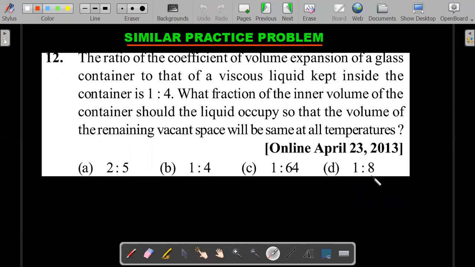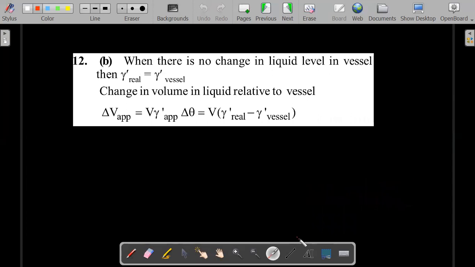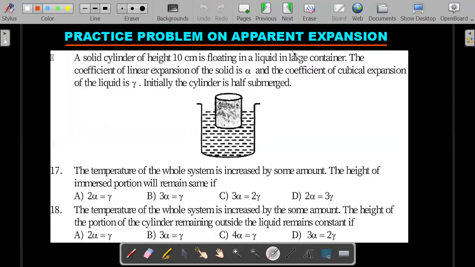A similar practice problem from the past papers, where a fraction of the vessel is filled and some conditions will be given, and based on that you will be able to ascertain the requirement in the problem. So just pause here, try to practice, and there is a solution in the next page, which I'm not going to explain. It's for your reference for the answer. So here it is, a similar concept as you could clearly see.